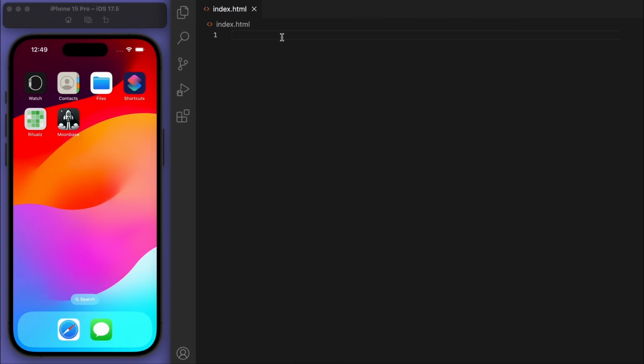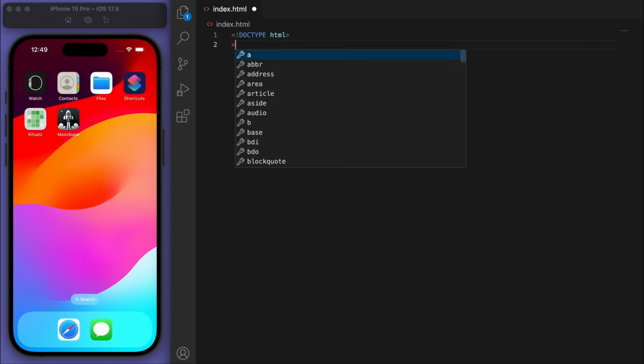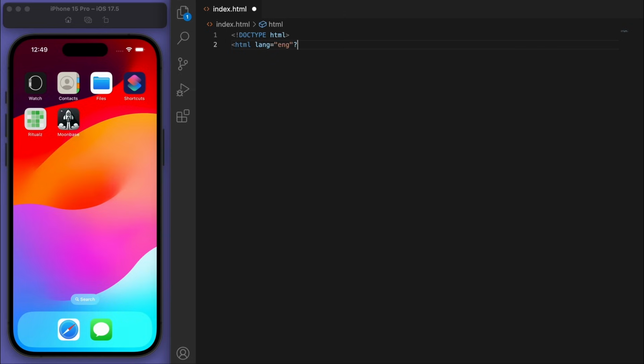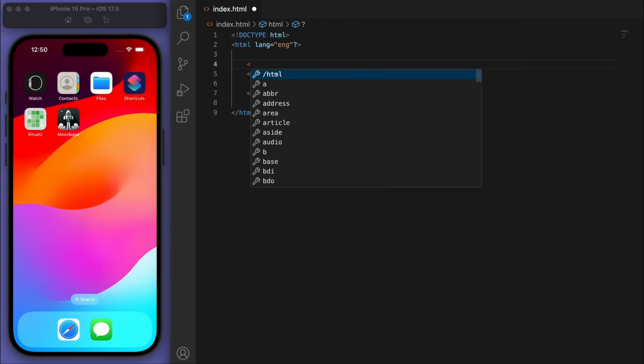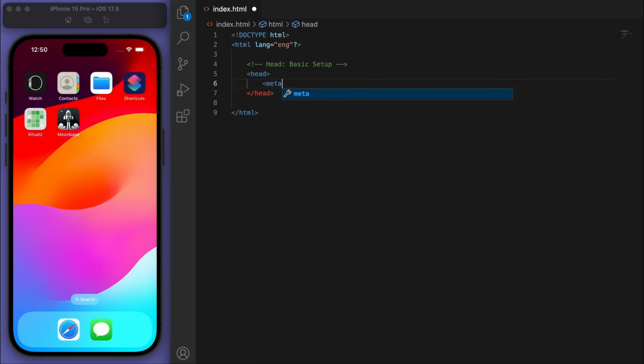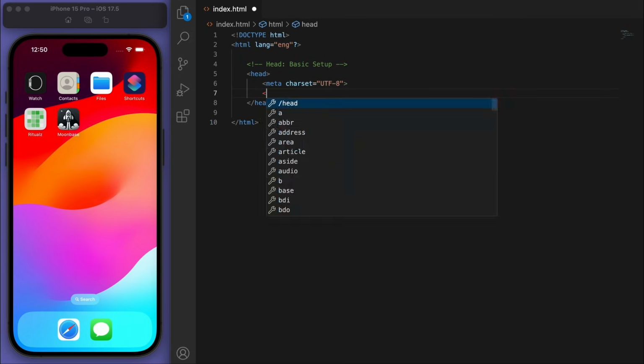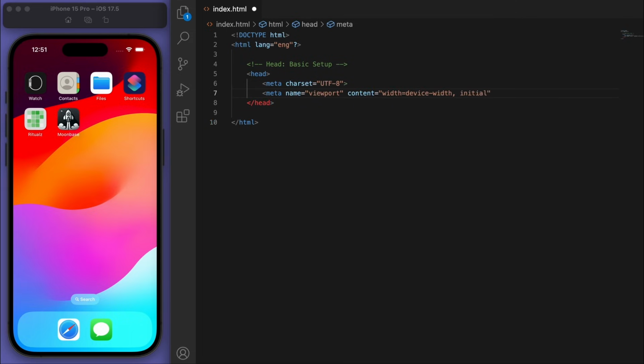So I'm just going to put the basic setup here. So this is the HTML. We're going to use the English language. And let's start with the head. So I'm going to put enough comments here to explain and make it simple for everyone. So this is just the basic setup that we need to do, like the character set and also like the width. And then the title, I'm going to call it Moonbase.